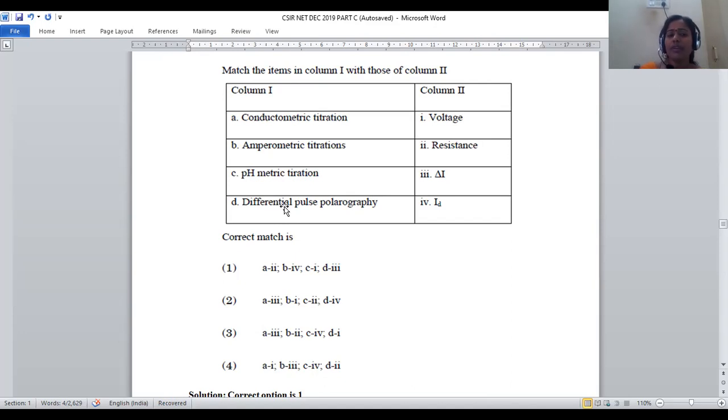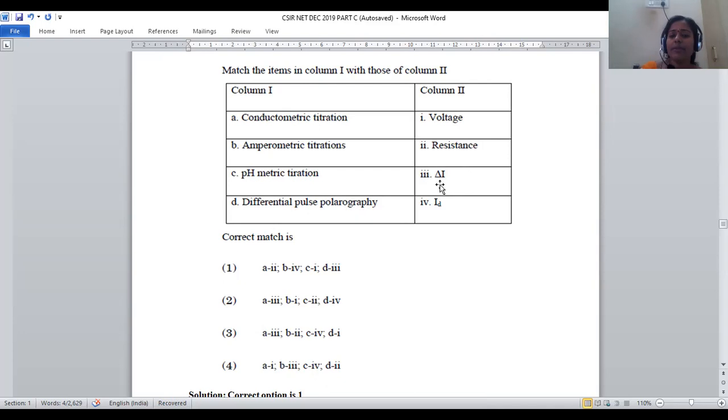And the fourth option will be differential pulse polarography. In the case of this polarography, what are we applying? We are applying light. So by applying light, what happens? The differential pulse polarography technique will be employed, and here the change in the current can be measured.